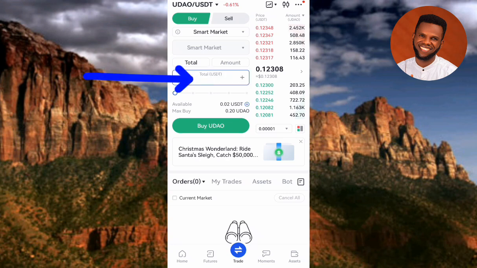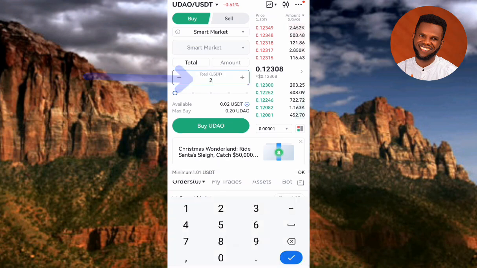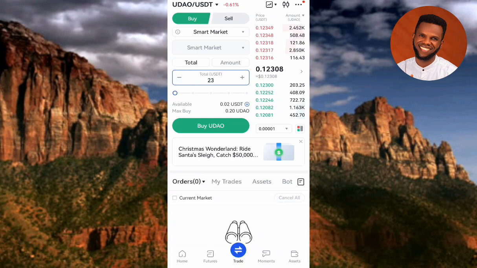So guys, now you have to tap on where it is written USDT. Then you type in the amount of USDT that you want to actually sell. You can see I've typed in 23. You can see it right there. So once you type in 23 now, you have to tap on buy UDAO. You can see it right there. Once you tap on buy UDAO, your USDT is going to be exchanged for UDAO. You'll get the UDAO token in your account instantly. So guys, that's how it works.